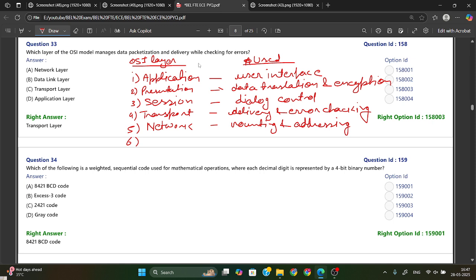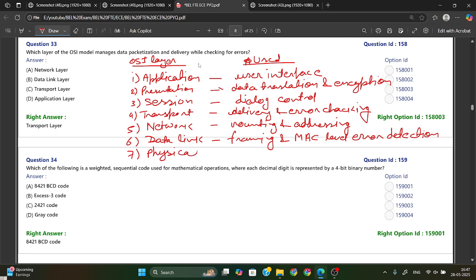Now the sixth one is your data link. Data link is used for framing and MAC level error detection. Now the seventh one is your physical layer.